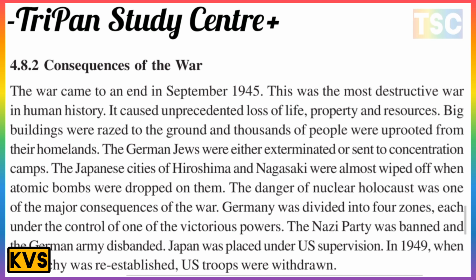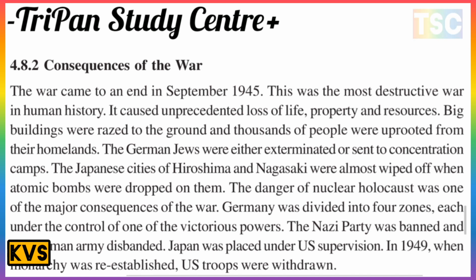Big buildings were razed to the ground, and thousands of people were uprooted from their homeland. The German Jews were either exterminated or sent to concentration camps. That is important. The Japanese cities of Hiroshima and Nagasaki were almost wiped off when atomic bombs were dropped on them. The danger of nuclear holocaust was one of the major consequences of this war.